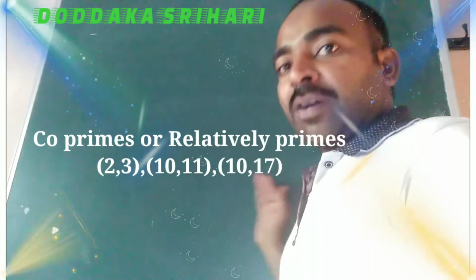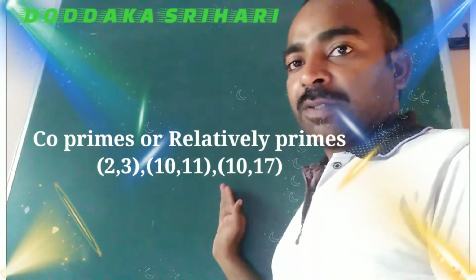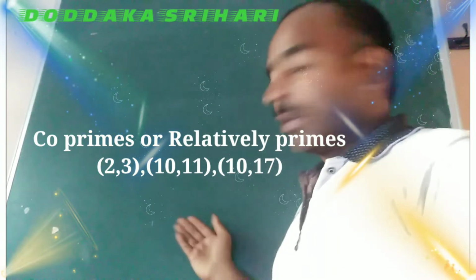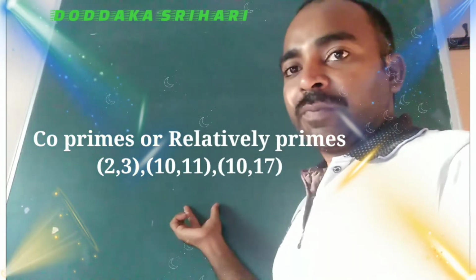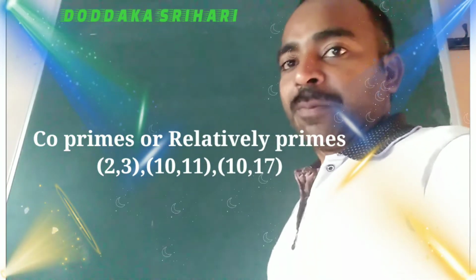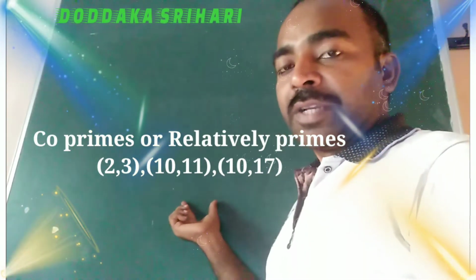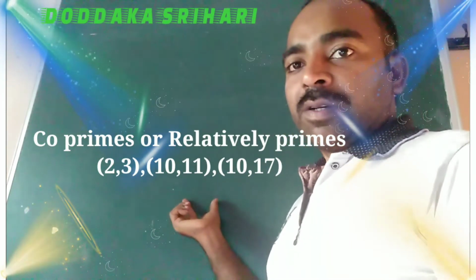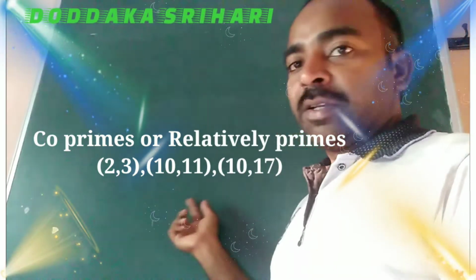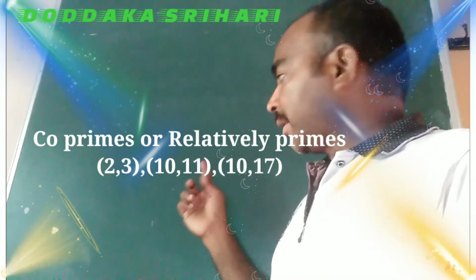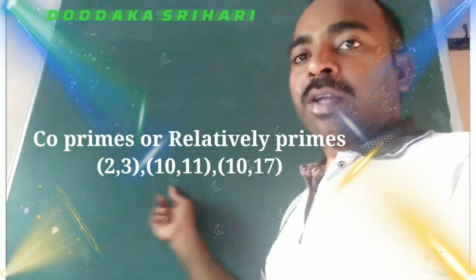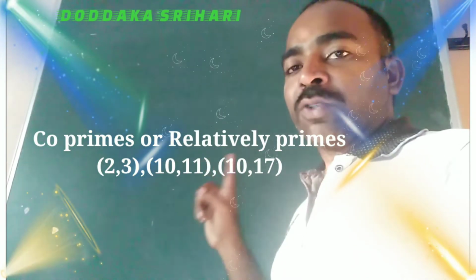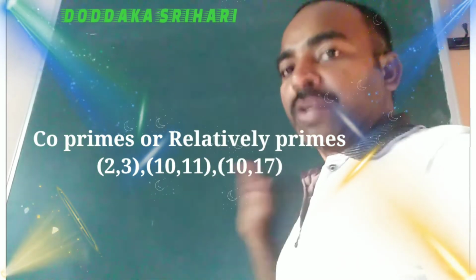Okay. Next, co-primes or relatively primes. Co-primes or relatively primes are numbers whose HCF is 1. For examples, you can take any two consecutive numbers, that is 2, 3, or 10, 11, or 10, 17. Those two are not divisible by the same table. Only the table of one should divide them. These are called co-primes or relatively primes.